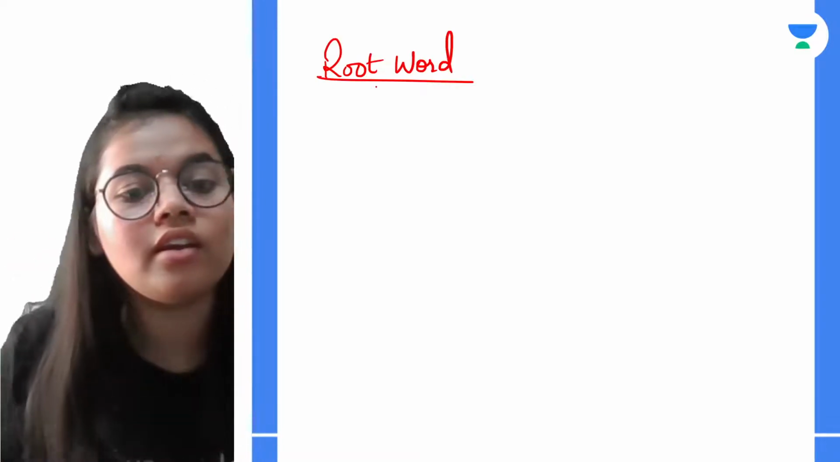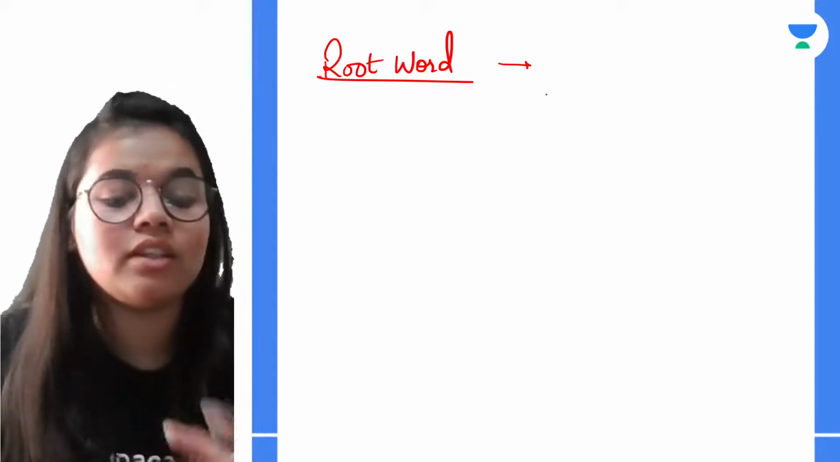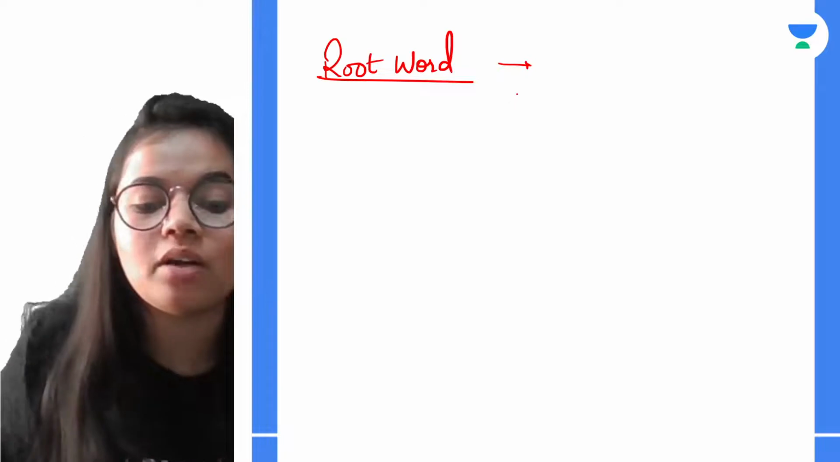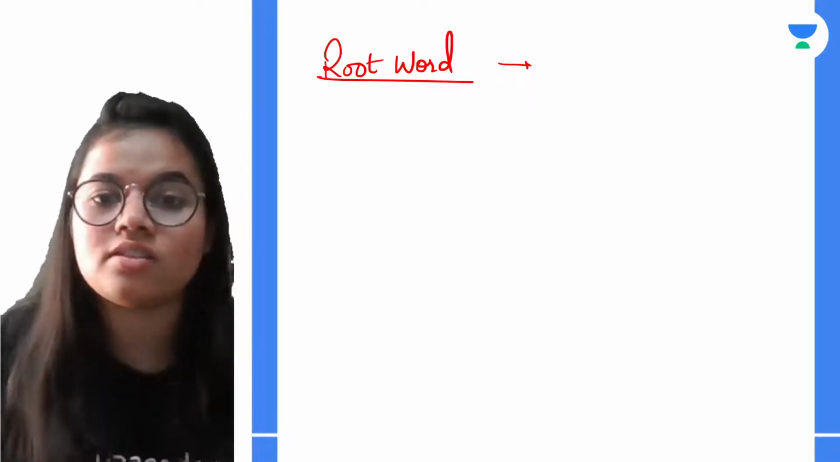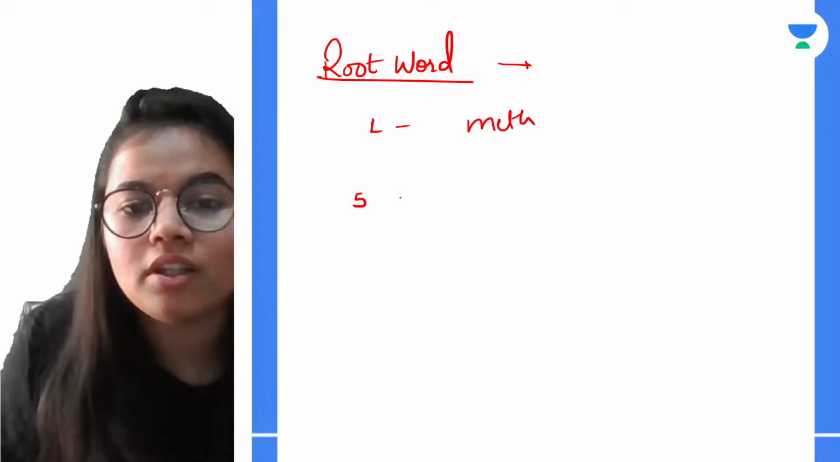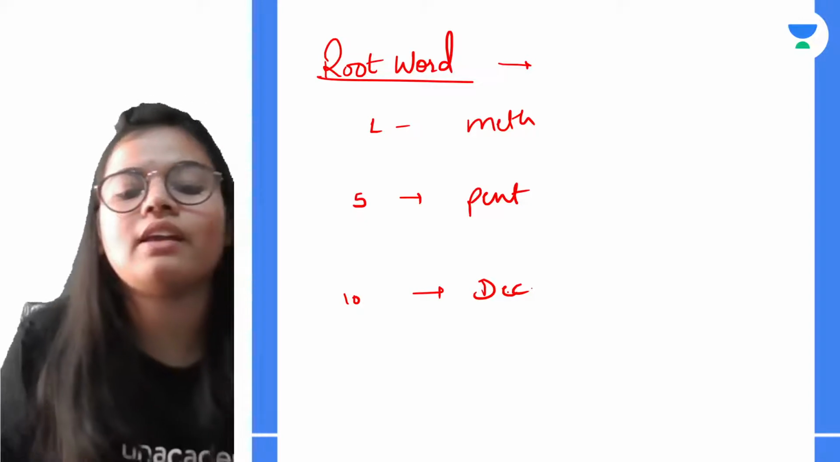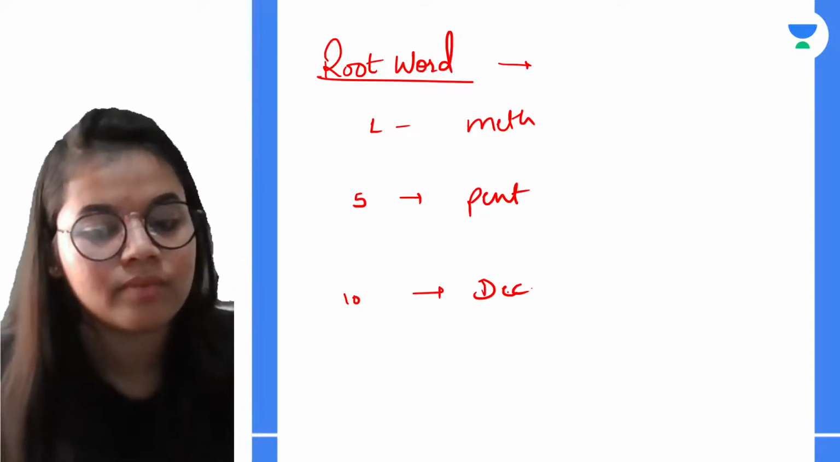What is the root word? Root word basically depends on the number of carbons in the longest chain. How many carbons do we have in the longest chain? If there is 1 carbon we use meth, 5 carbons we use pent, 10 carbons we use dec. Like this we have root words.